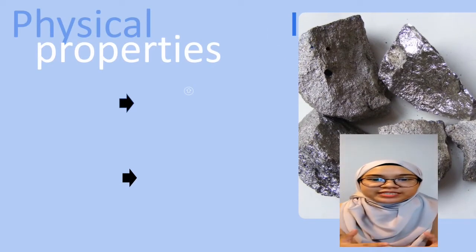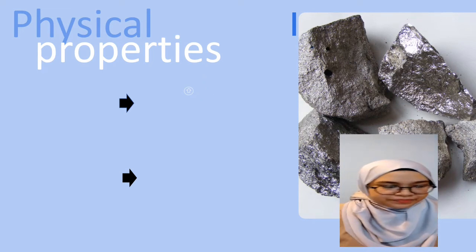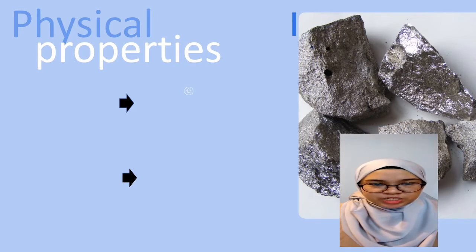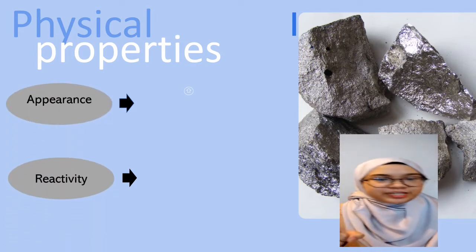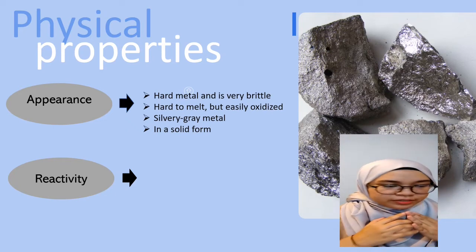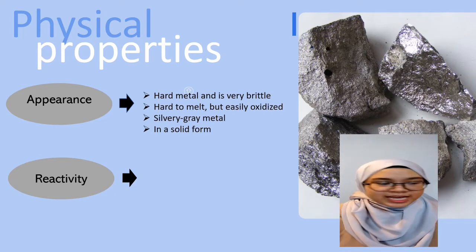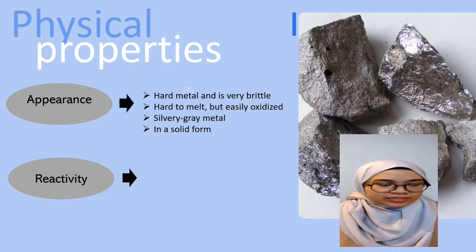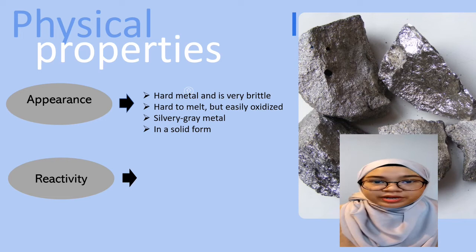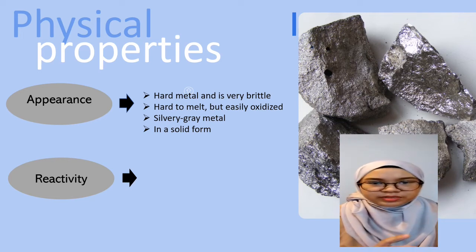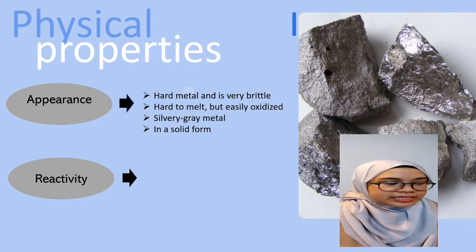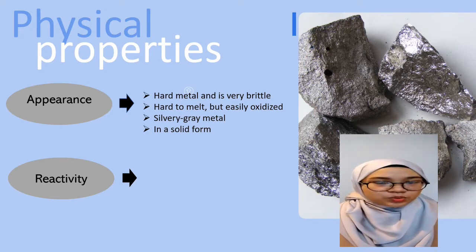Now we move to the physical properties of manganese. We have to look at two types of properties: first, appearance, and second, reactivity. For the appearance, based on the picture on the screen, it is in solid form. The color is a silvery-grey metal. In solid form, the structure is very hard and very brittle. It is also hard to melt but easy to oxidize.